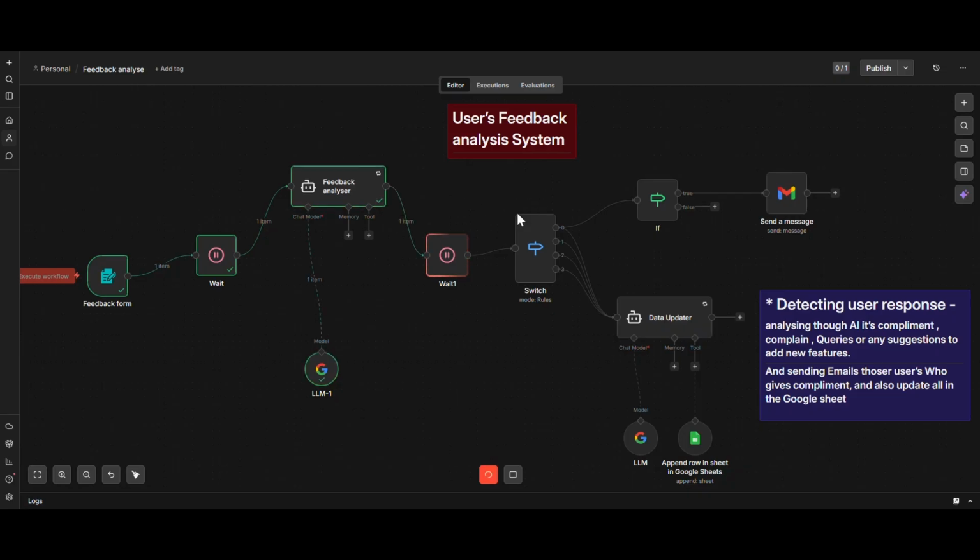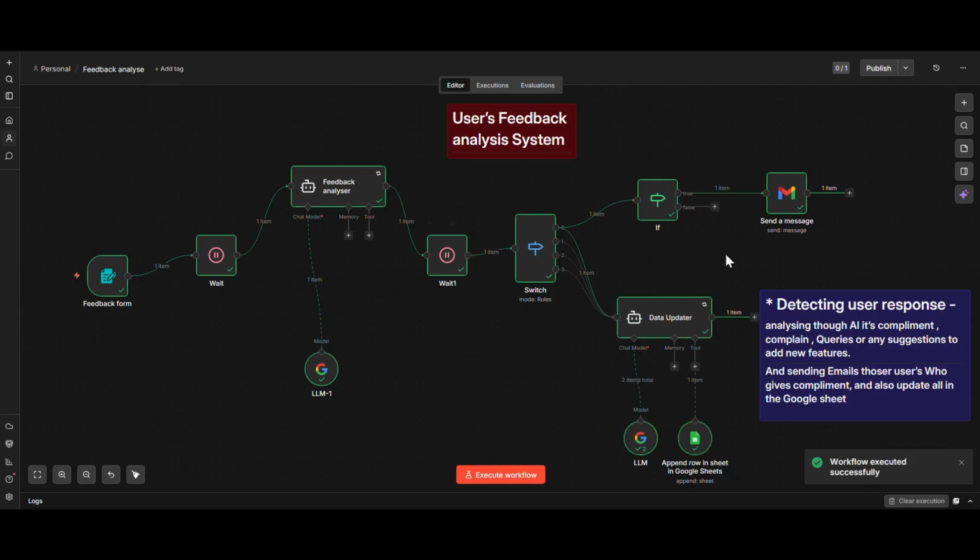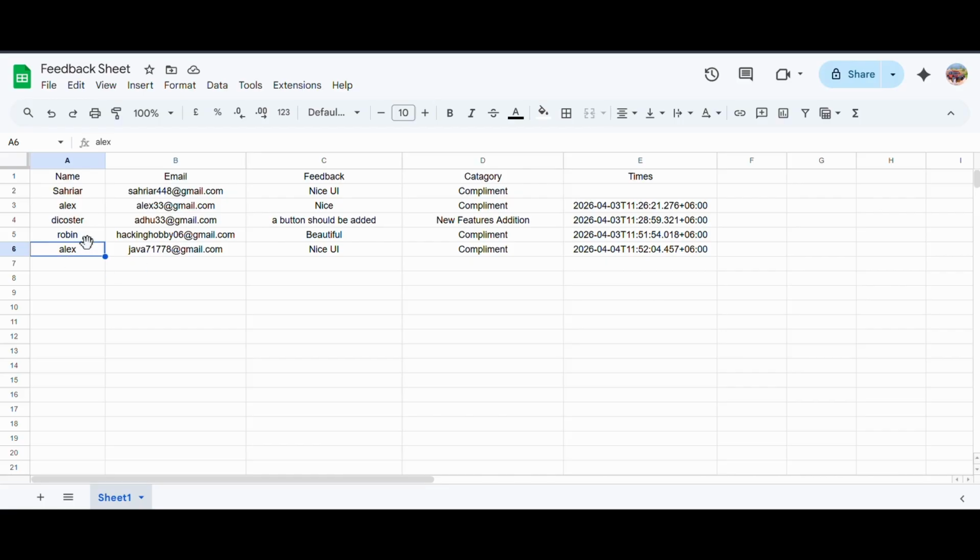See, okay, the execution is executed successfully. Now check out the Google Sheet. Here you can see in the Google Sheet the name is Alex, the mail, the feedback, and it's a compliment detected by the AI agent, and it has the time.